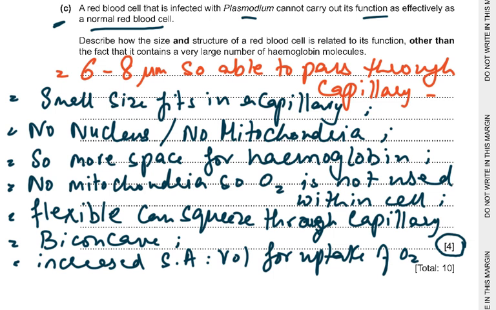No nucleus and no mitochondria. Then you said no organelles. That's all 1 mark, because nucleus and mitochondria are all organelles. So no organelles was allowed, though I don't agree with that. I don't agree with that. So more space for hemoglobin. No mitochondria, so oxygen is not used within the cells. Flexible, can squeeze through capillaries. Biconcave disc, so it increases the surface area to volume for the uptake of oxygen.